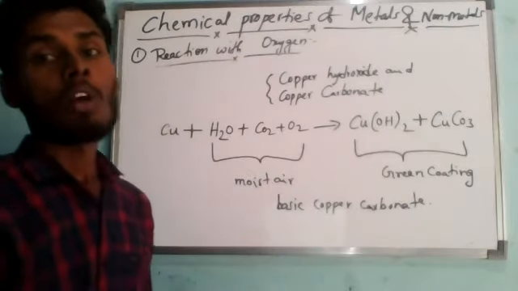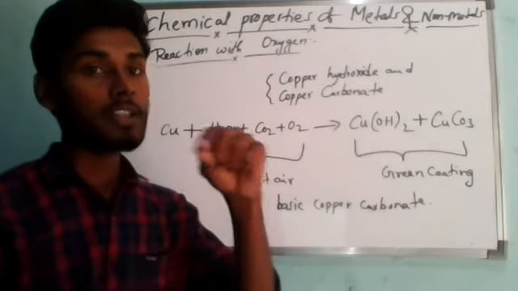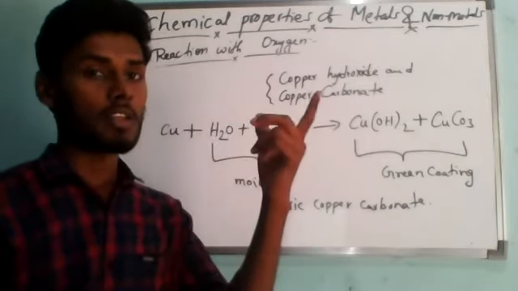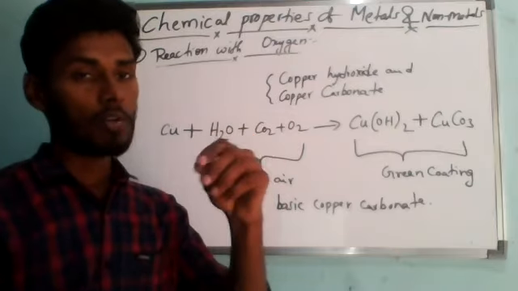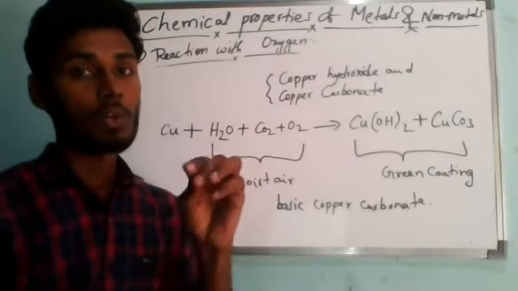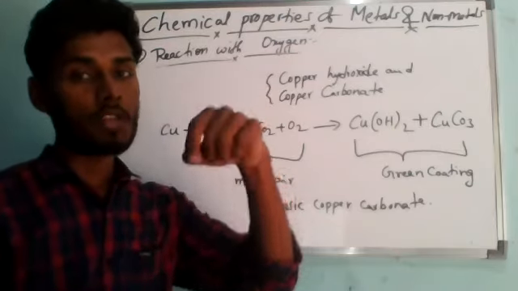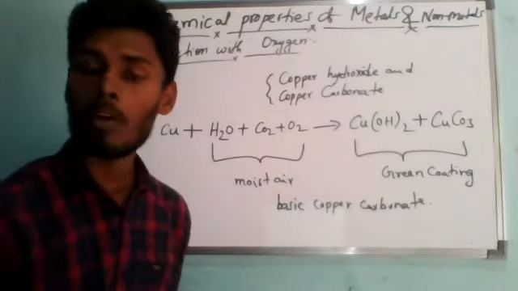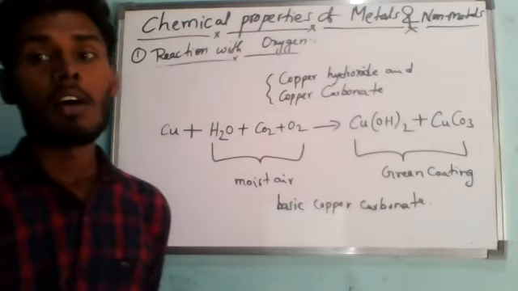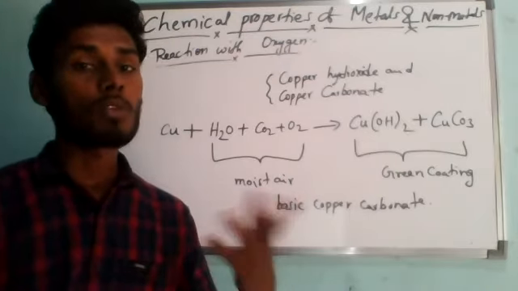If you remove a little of the green coating from a copper vessel, mix it with water and test it with litmus paper, we will find that it turns red litmus paper blue.